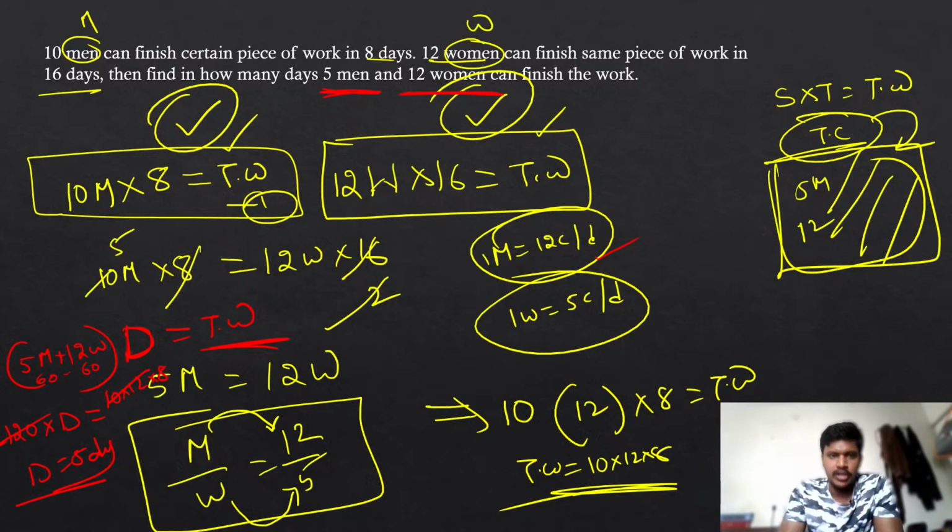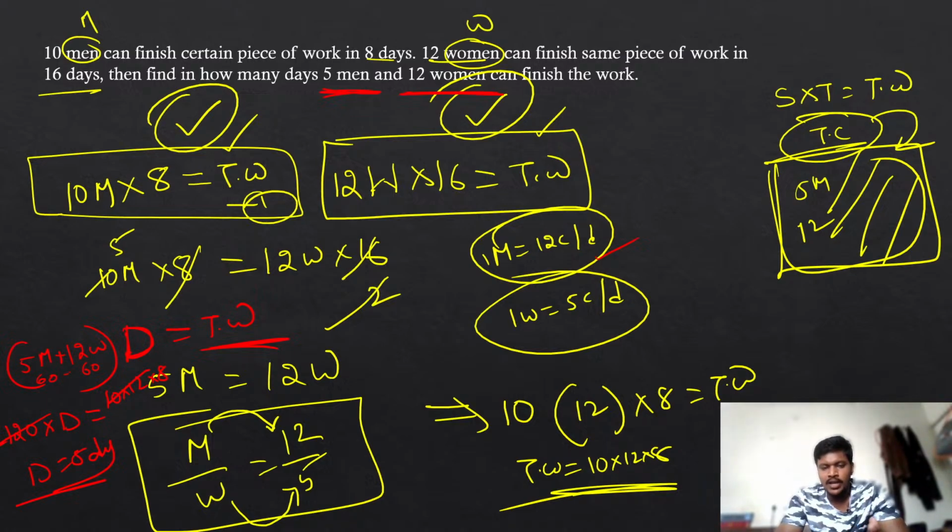So what I am doing here is writing the equation as it was given in the problem: 10 men into 8 days is equal to 12 women into 16 days. Once you have the data, try to find the men to women ratio. Whatever value you have in front of men, assume that as the M value. Whatever you have in front of women, assume that as the W value.